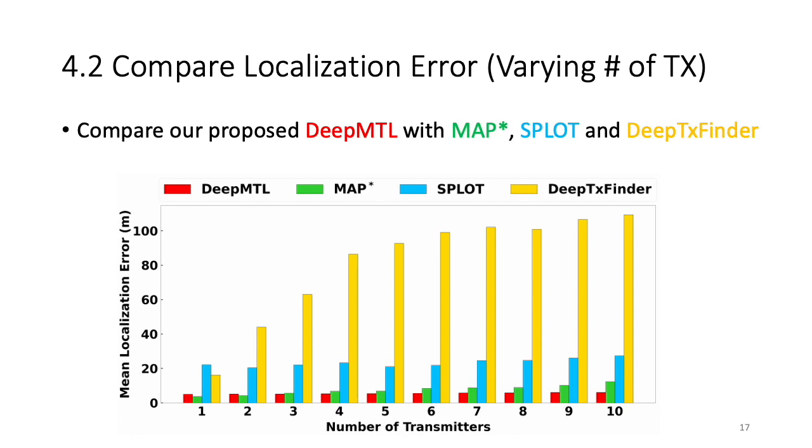When we compare DeepMTL and MapStar, we see that DeepMTL is better at handling many transmitters. Both DeepMTL and MapStar are significantly better than the other 2, Splot and DeepTX Finder.